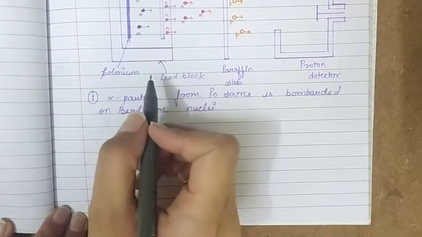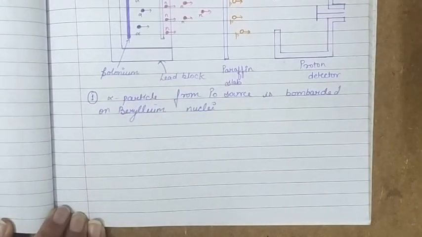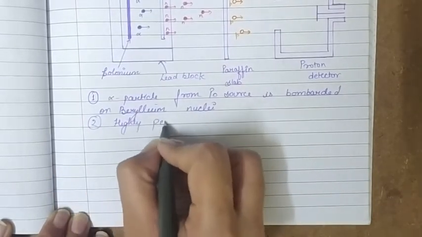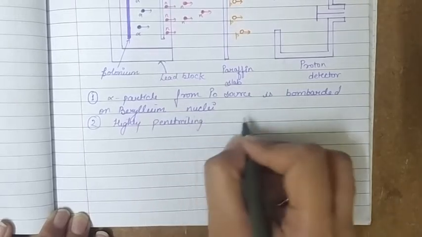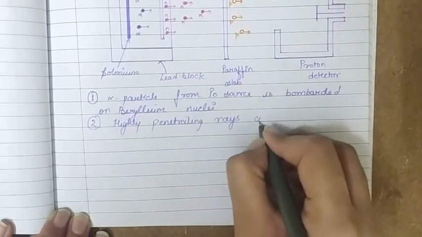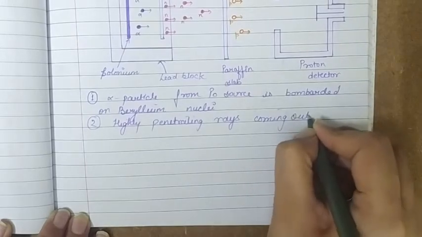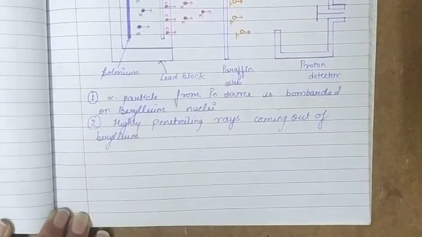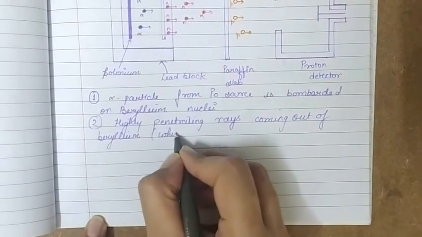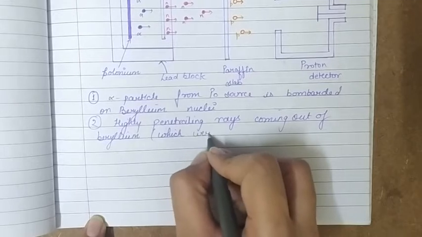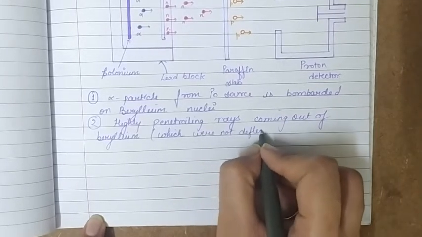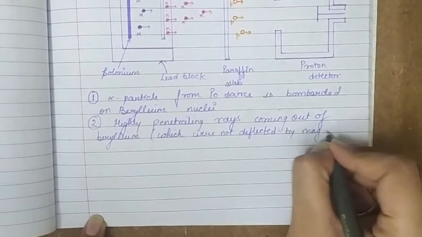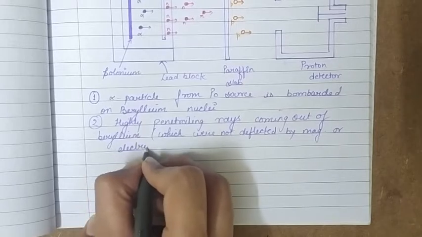Step 2: the rays coming out of the beryllium nuclei, the highly penetrating rays, were not deflected by either magnetic or electric fields. This shows that these rays are neutral.